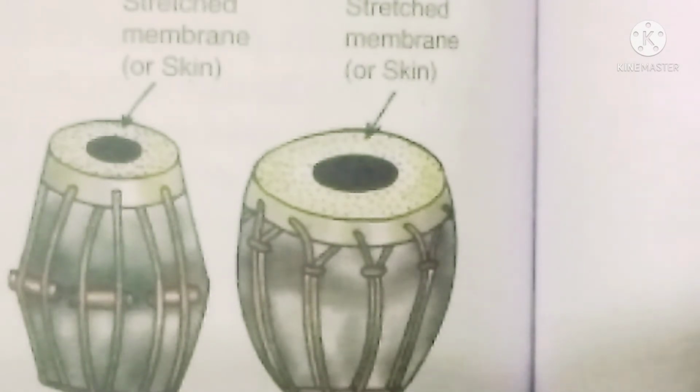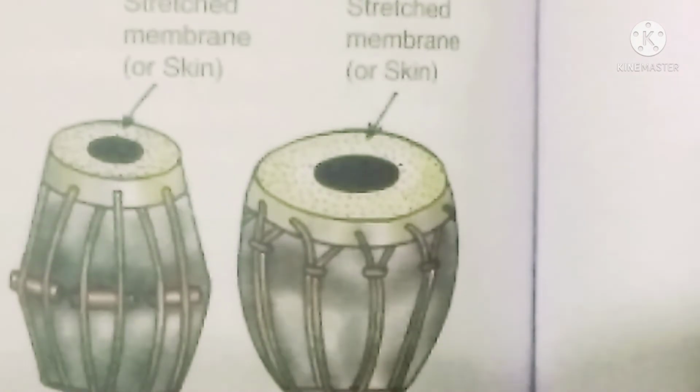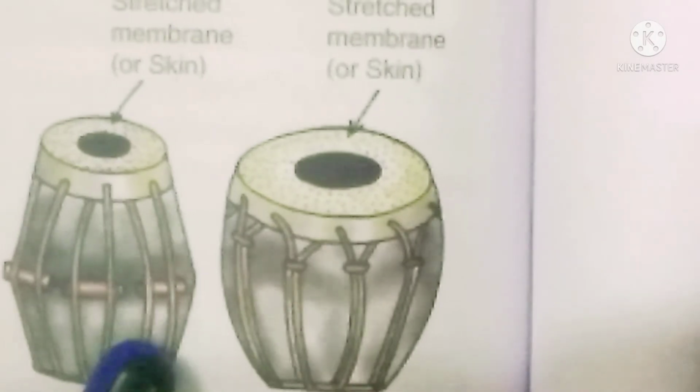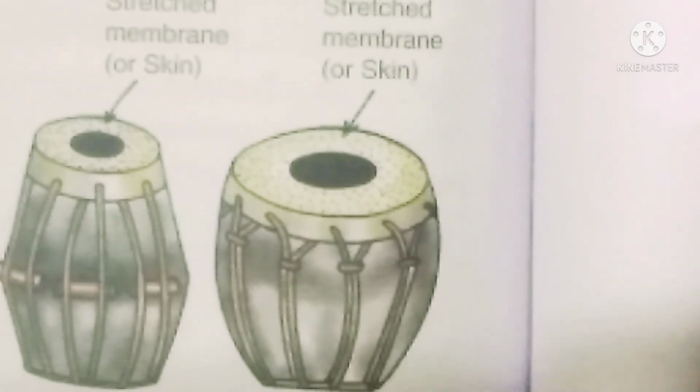Now if you take a rubber band and pull it, and then you start playing with it with a pencil or something, its stretched band will start vibrating, right? This is why the papers or the beads on the tabla start dancing.